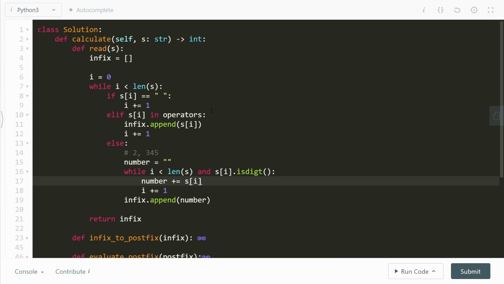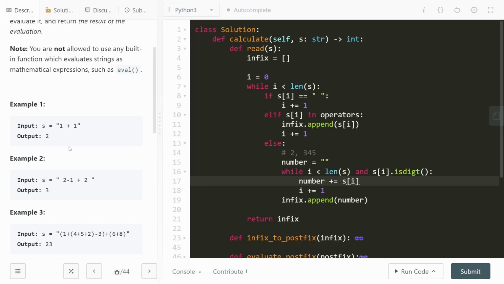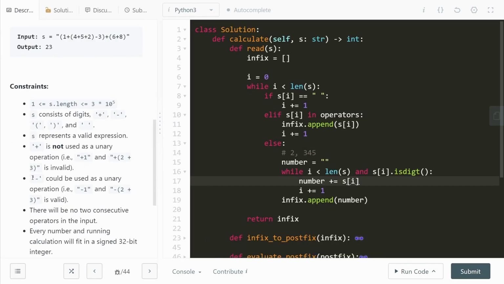Okay, so we're almost done, but there's one more thing that we have to keep in mind. This is kind of a pain implementation that we have to take care of. Because here's the thing, the minus could be used as a unary operation. That is in the case of -1 and minus of 2 plus 3. All of these cases are valid. But in all of the codes we have seen previously, we did not handle these unary operations.